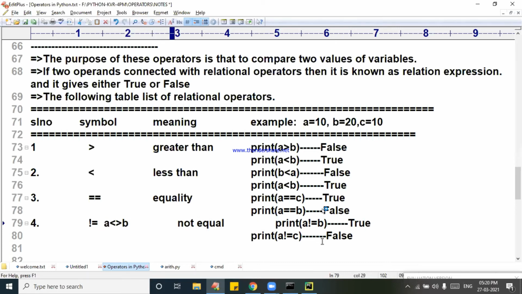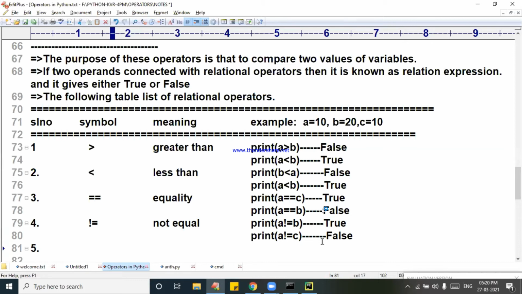And people are just suffering with what type of operator it is. If it comes to your notice, it is nothing but the not equal to symbol, which is there in Python 2.x, which is completely ruled out in Python 3.x. Please confirm that. Are you understanding or not? Fine. Be careful.